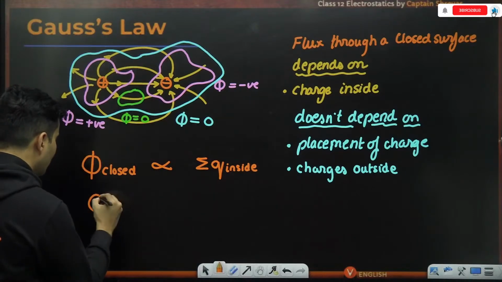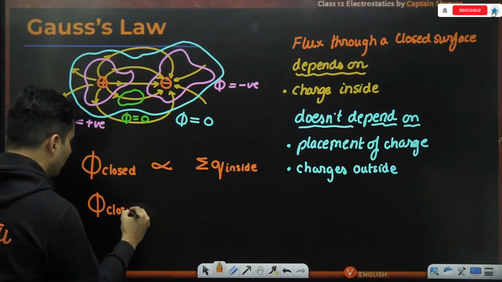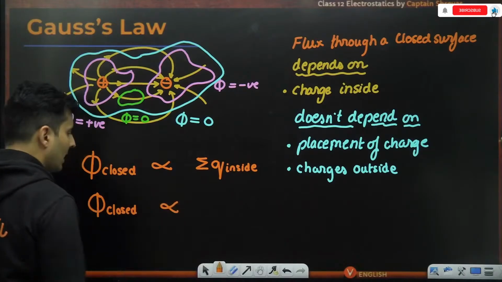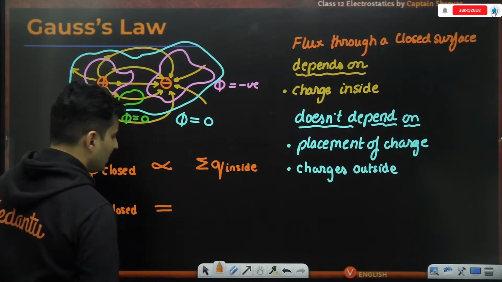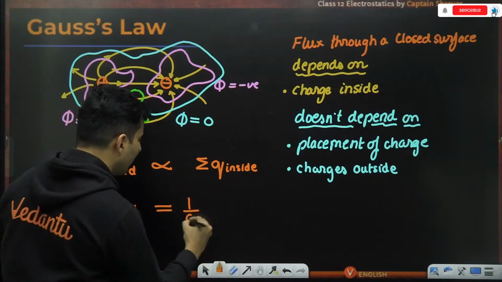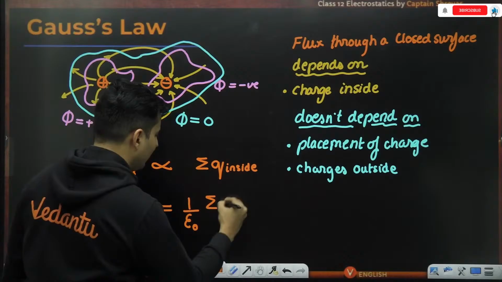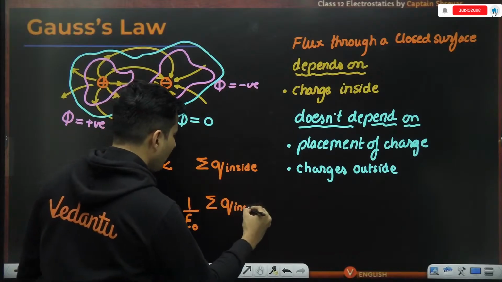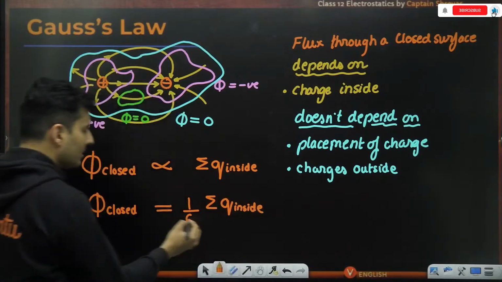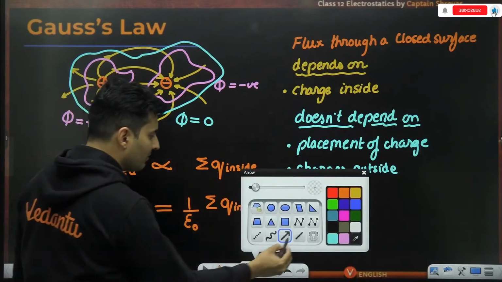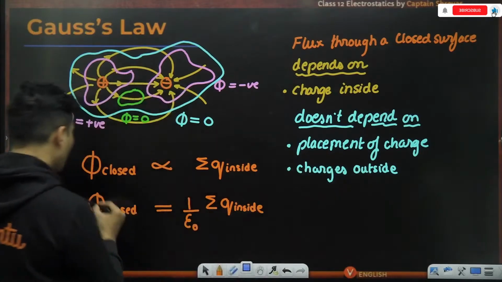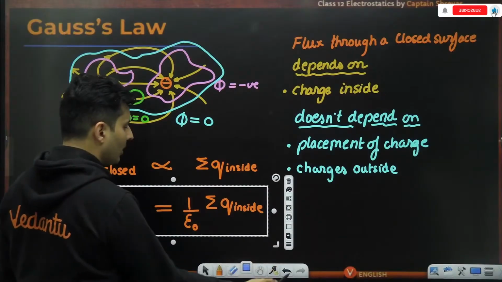But then he said, in SI units, that constant of proportionality was found to be basically 1 by epsilon naught. So that is your permittivity of free space. So that constant of proportionality is 1 by epsilon naught. So this becomes basically your crude or basic statement of your Gauss's law.